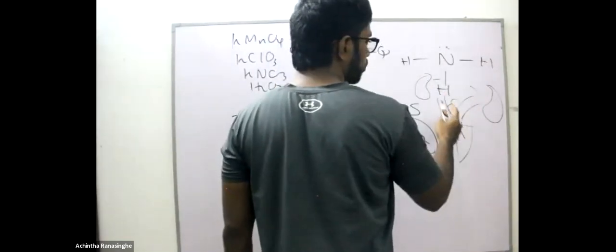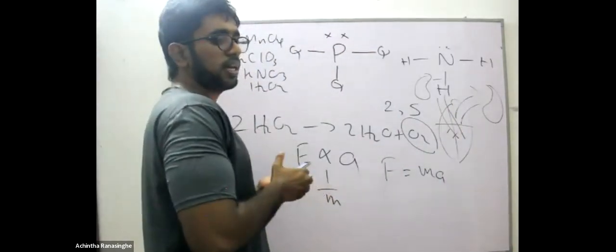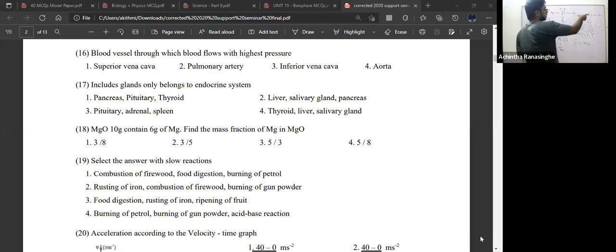So which vessel should have the maximum pressure? Aorta or pulmonary artery? It should be aorta. From head to bottom, aorta should accommodate the transportation of blood. So the vessel with the highest pressure is aorta. The wall is very thick in order to accommodate a good pressure. The pressure should be maintained, otherwise your head won't be getting enough blood, or your bottom won't be getting enough blood.